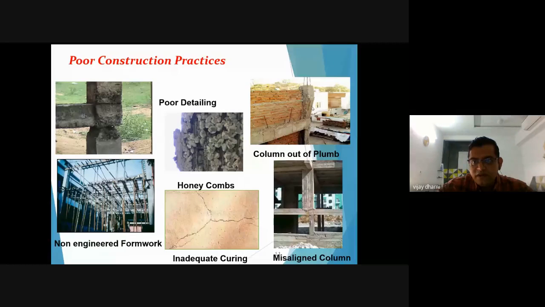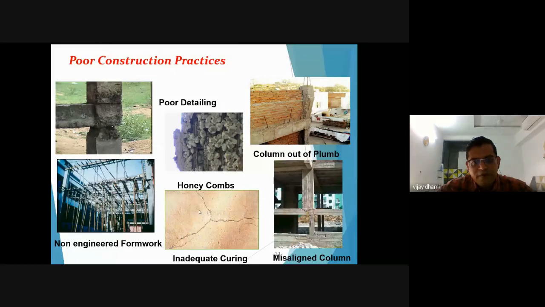This kind of defects may be caused by poor construction. This is also an example of a misaligned column. Some people change the position of the column. Up to the plinth level, the column direction is in this way. Above the plinth level or some other level, the column position is shifted in this manner. This is not advisable, and these are all examples of poor construction practice.